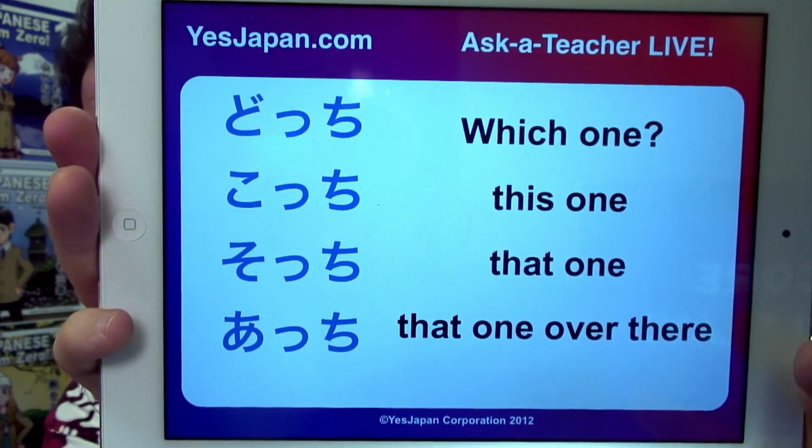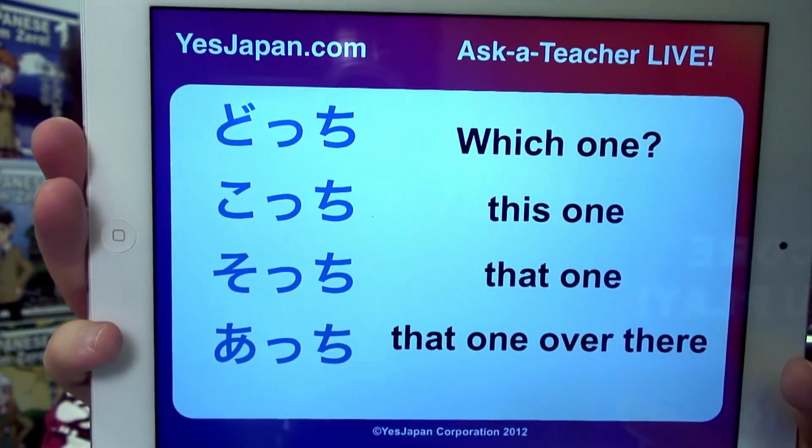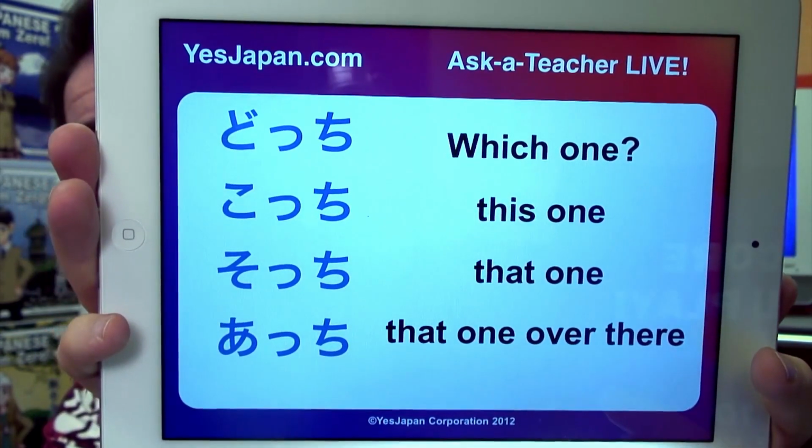So we have this other ko-so-a-do group, which is dochi, kochi, sochi, achi, which also mean the exact same thing. Which one, this one, and that one over there. But what's the difference between the kore word group and the dore word group and the dochi word group? Well, the dochi word group can only be used for 2 items, whereas the Dore word group can be used to talk about which one out of all of these keys. I could say, kuruma no kagi wa dore desu ka? Which one is the car key? Kore desu. It's this one.